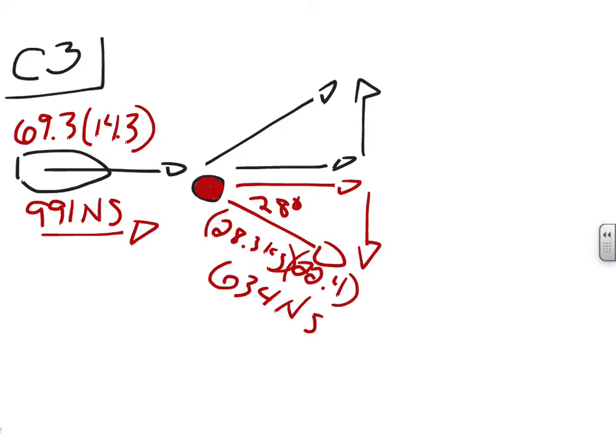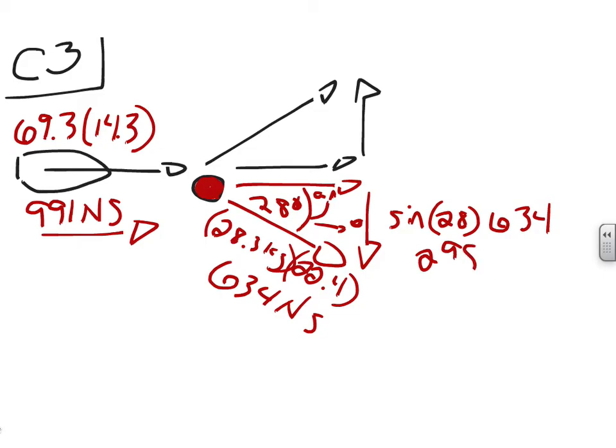Well, of course, we have an adjacent side over here and an opposite side over here. And again, we're comparing to the angle. Compared to this angle, this side is adjacent, and the one over here is going to be opposite. To find the opposite side, we are going to use sine. Every time we do opposite, we do sine. So we're going to have the sine of 28 times the hypotenuse of 634. Make sure your calculator is in degrees. So sine 28 times 634 gives me 298 Newton seconds going to the right.